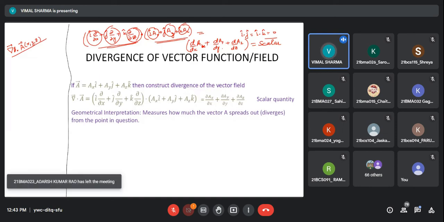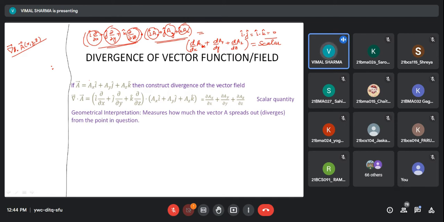Geometrical interpretation means how much the vector field spreads out or diverges from a point. I'm interested in finding the divergence at any point, so we see from that point how the electric field is flowing out or spreading out. Divergence is 0 if nothing is spreading out, and it is positive if there is outward spread of electric field from that point.